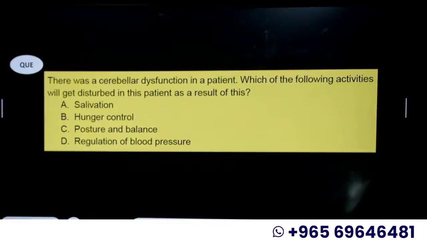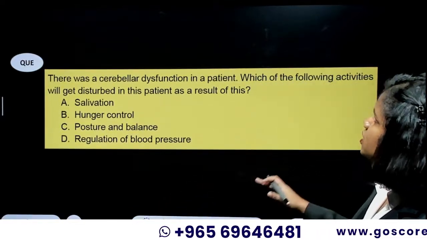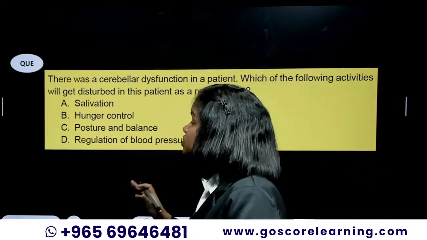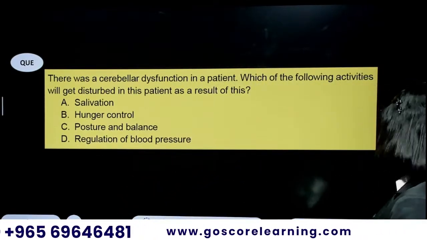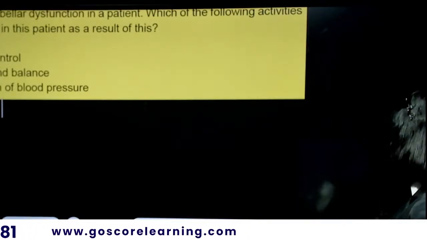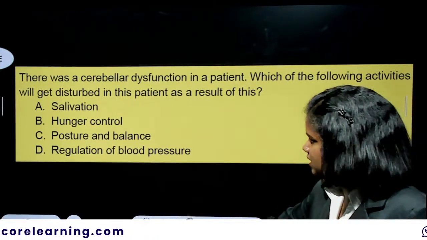Okay, then the next MCQ is, there was a cerebellar dysfunction in a patient. Which of the following activities will get disturbed in this patient as a result of this? That's from the control and coordination part of biology.